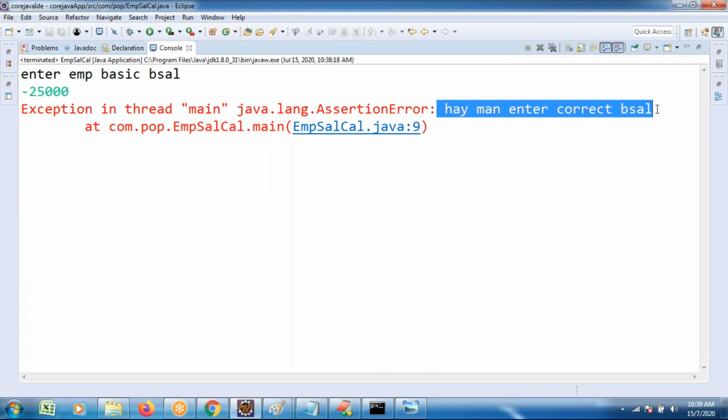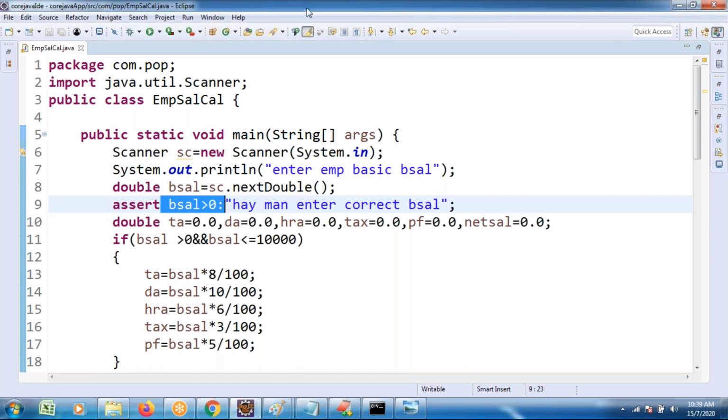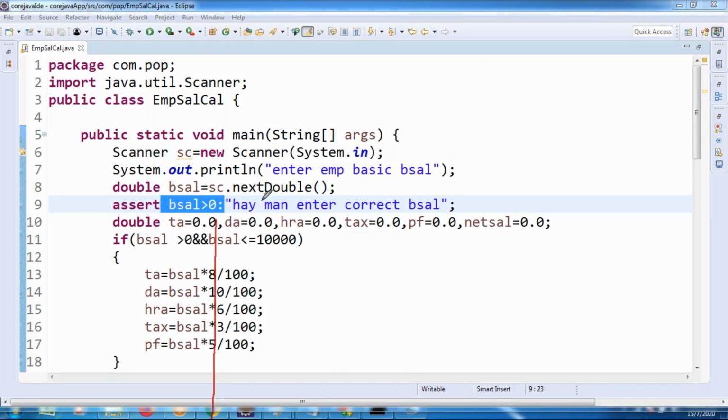If assertion is not there, the program continues with the negative value. If assertion is there, my assumption, whatever the assumption is, that is wrong. Basic salary has no chance of being negative, but they entered the value as negative. There is the possibility of termination, checking the condition over here. After checking the condition, if it is true, continue the normal execution; positive value entered, executes correctly. If it is false, this message is shown. After showing it, directly quit from the application, from line number 9 only.